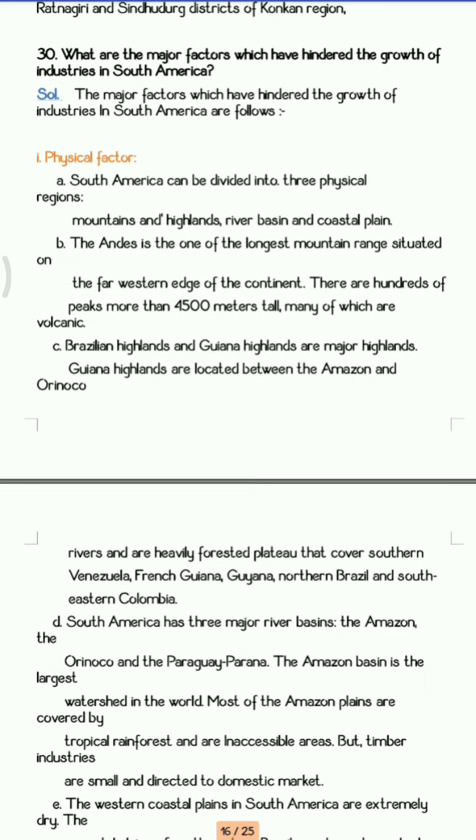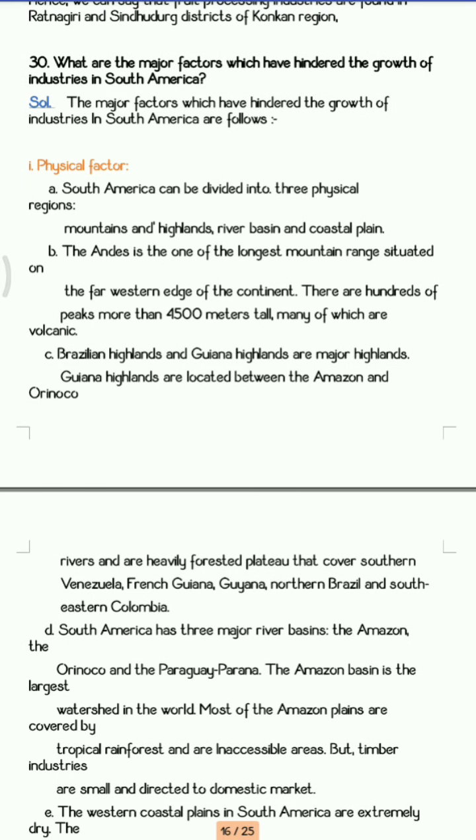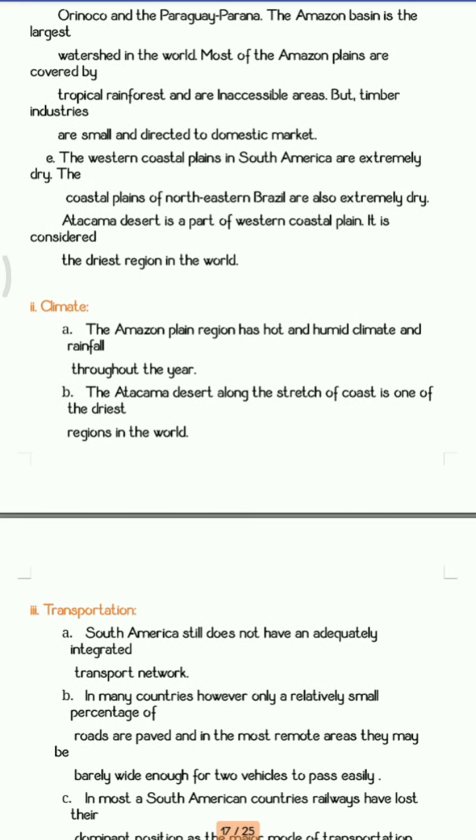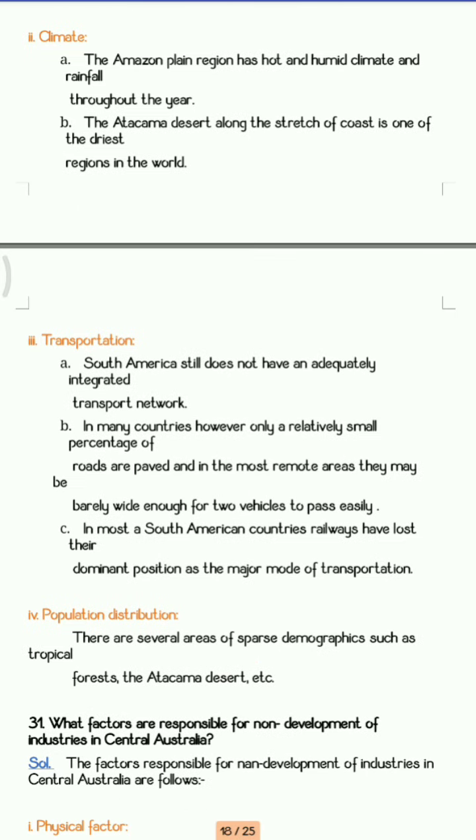Next is, what are the major factors which have hindered the growth of industries in South America? So in South America you need to write the physical factors, you need to write the climate. So we all know that there is the Amazon basin which covers that place. Because of that, it has very extreme climate as it comes in the equatorial area. So you have to write all those points. Then there is lack of transportation facilities also, and the population distribution here is totally uneven.